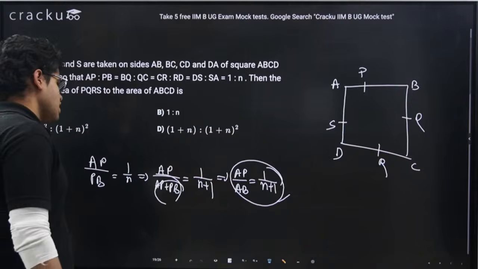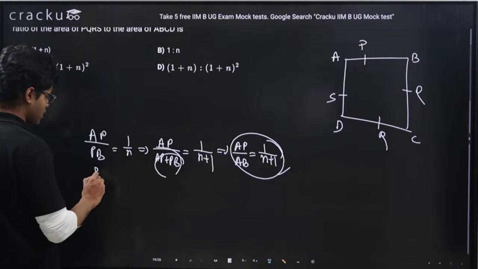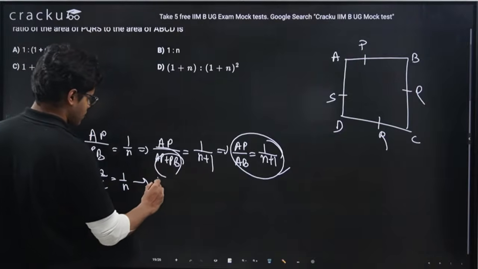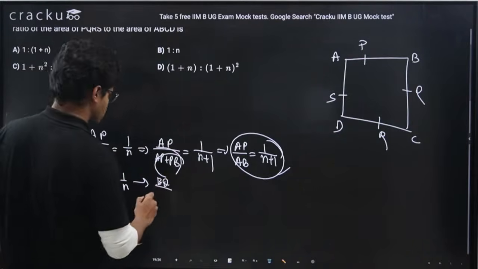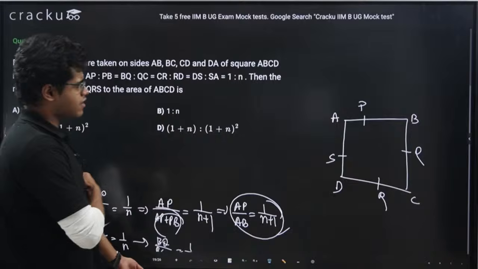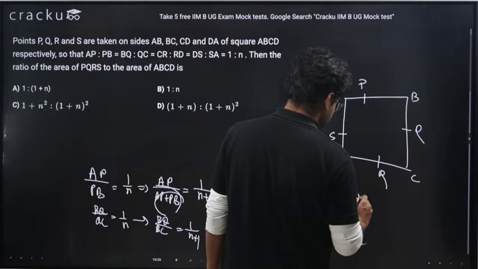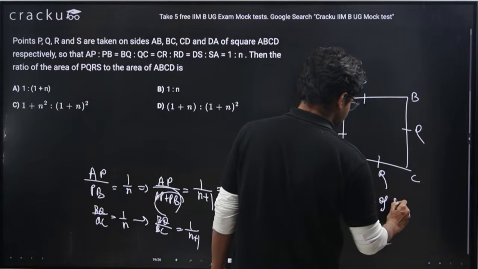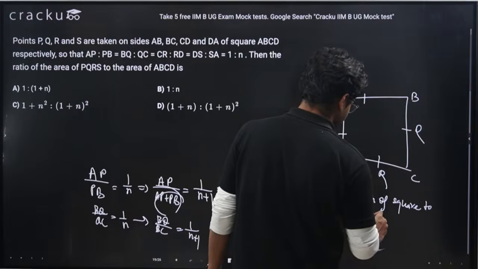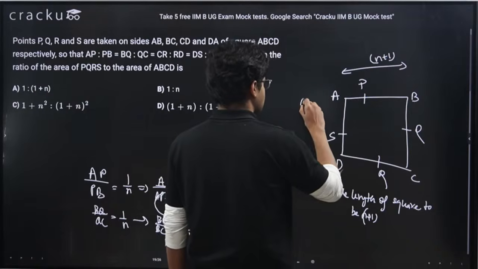What does this mean? And if you see, this is also true for the rest of these. I mean BQ by QC, if this is 1 by N, I can write BQ by BQ plus QC, means BC. This is also 1 by N plus 1. Which means if I take the side length of the square to be N plus 1, means this is N plus 1, means this is N plus 1.